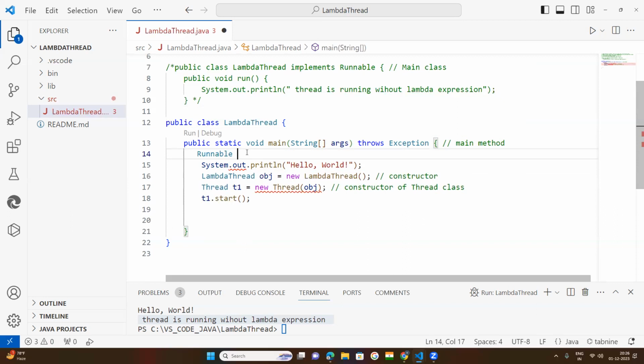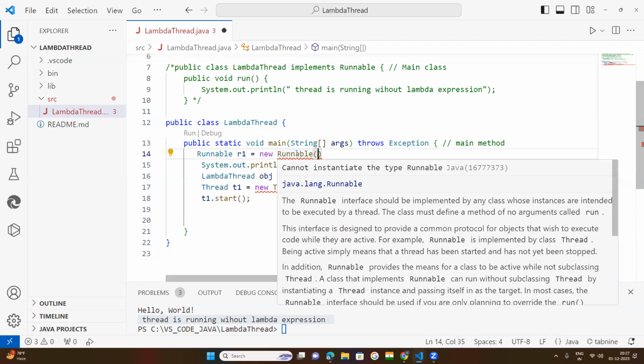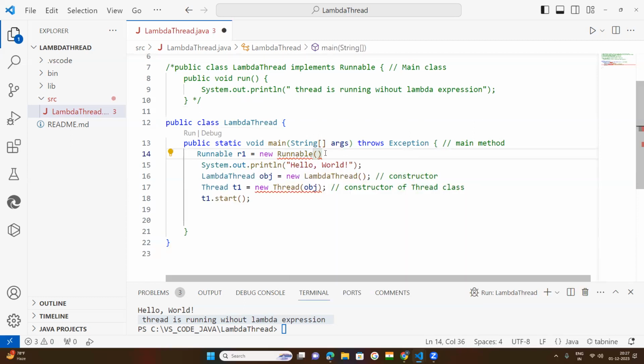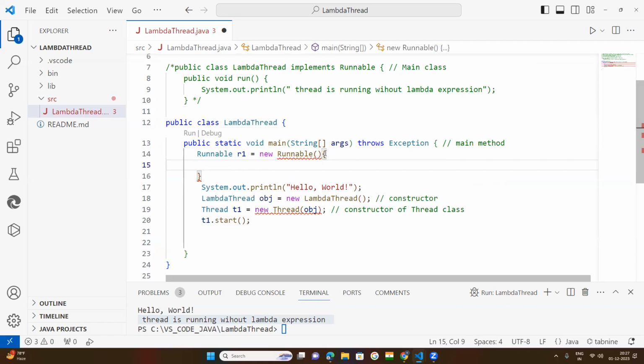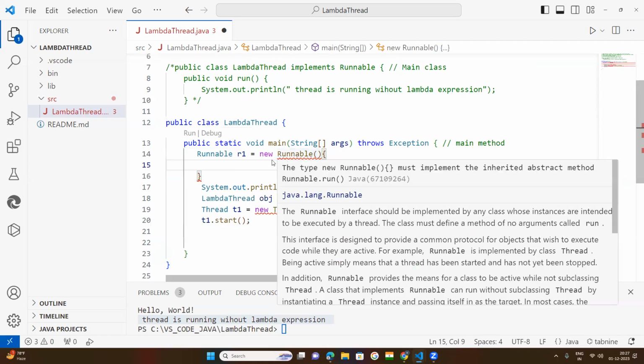For that Runnable interface, I will create the object. Suppose the object is R1, so R1 equals new. New is compulsory whenever you create an object. That is for Runnable again. Runnable with brackets is the constructor here. Now within the constructor, I keep the braces, an open brace and a close brace.